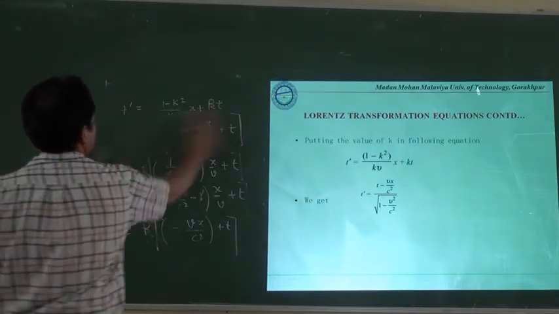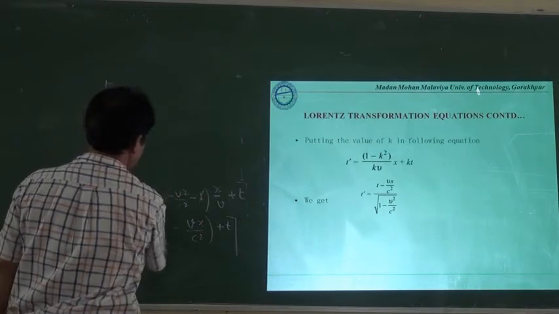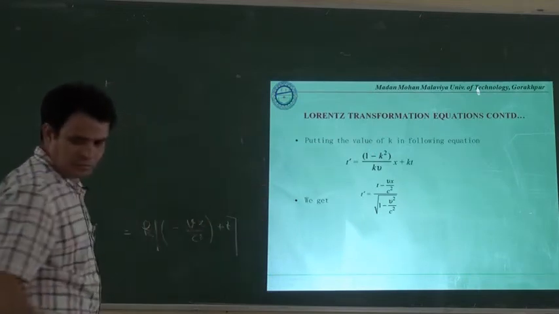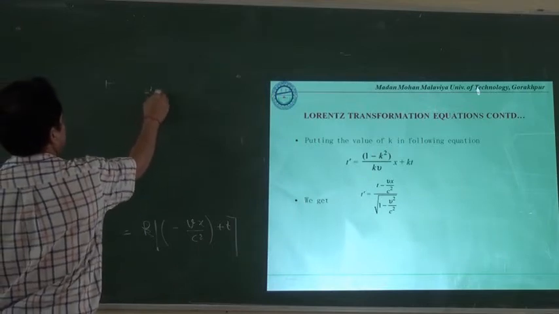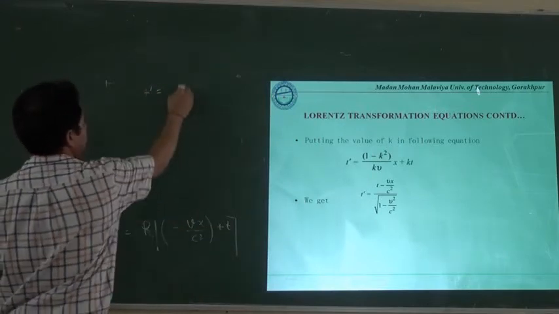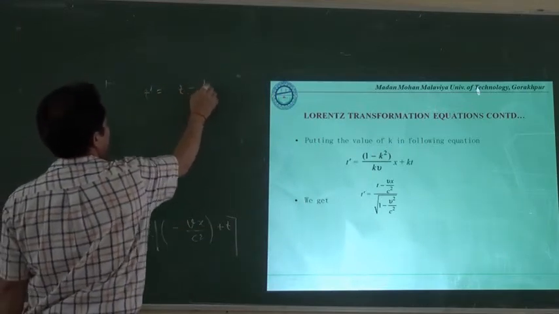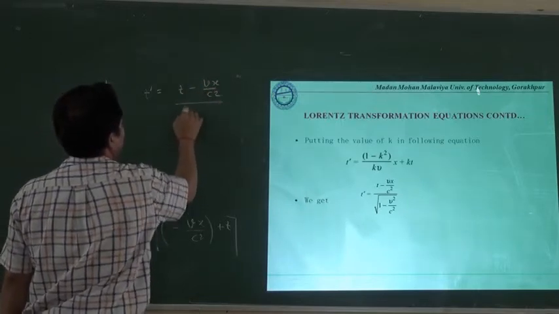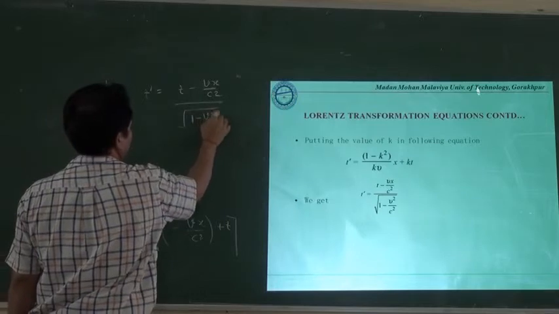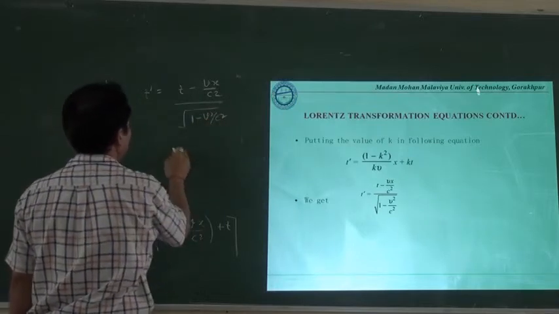T dash is equal to t minus vx upon c square, upon under root 1 minus v square upon c square. Why?